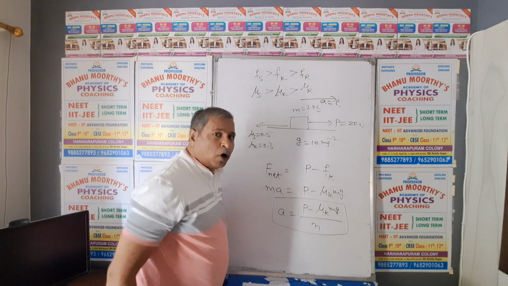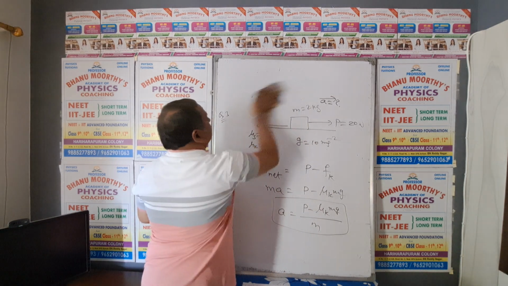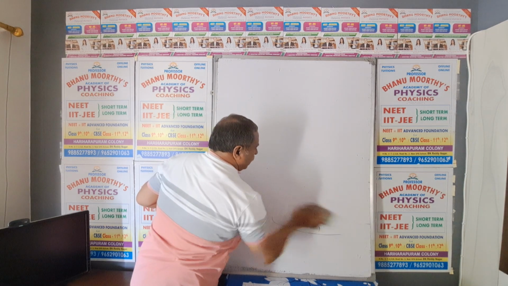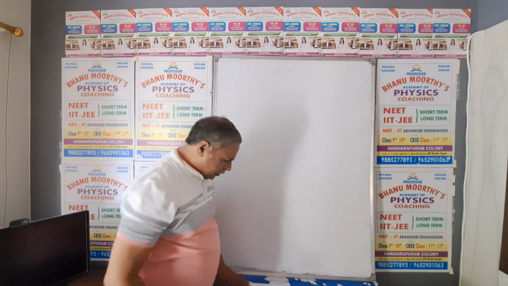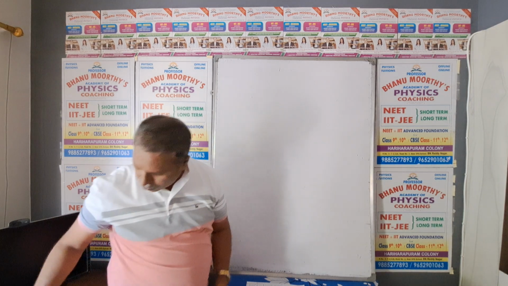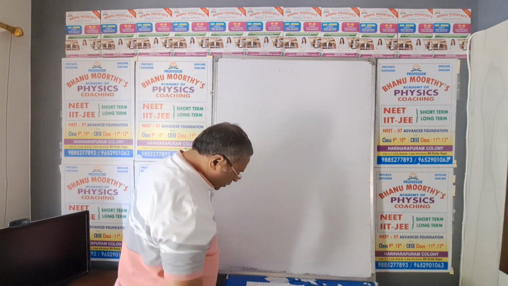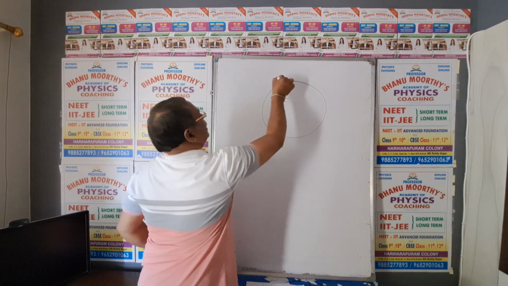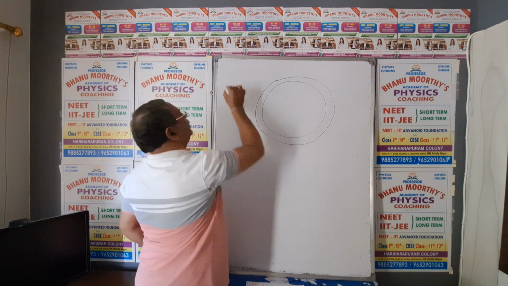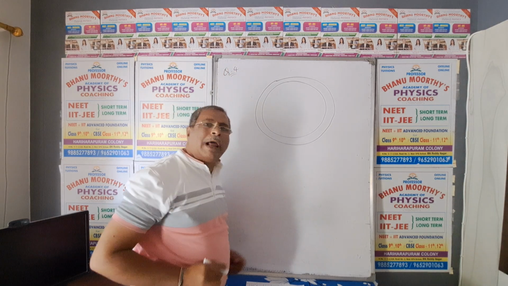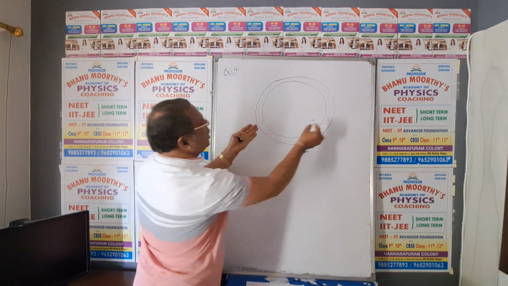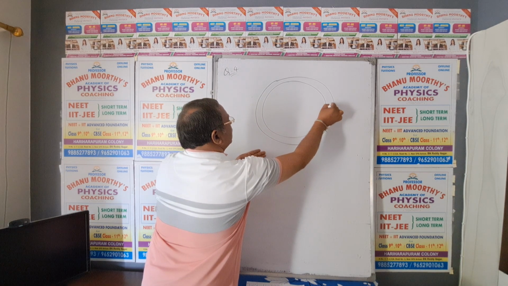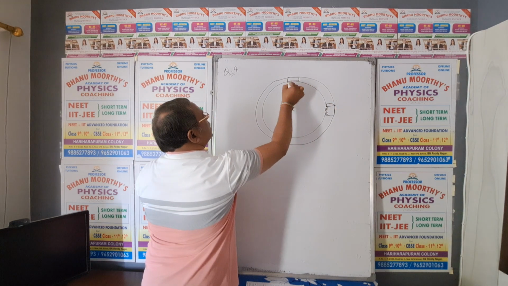Now our next model. We can go through all these models now. Now, my dear students, this is a circular track. A car is moving on the circular track. This is question number 4. Model number 4 I am projecting now.